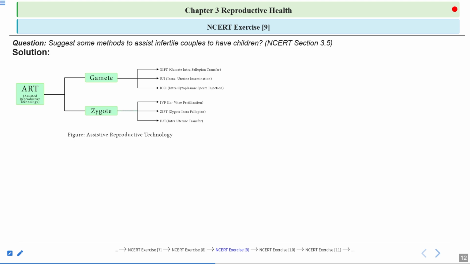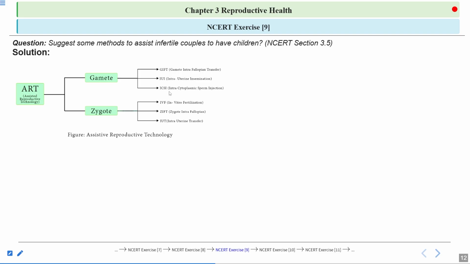Now, the next procedure is ICSI, intracytoplasmic sperm injection. So what is done here? Here the sperms are directly transferred into the cytoplasm of the egg, the female gamete.